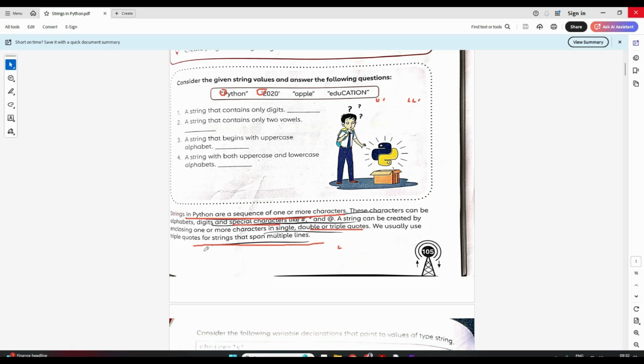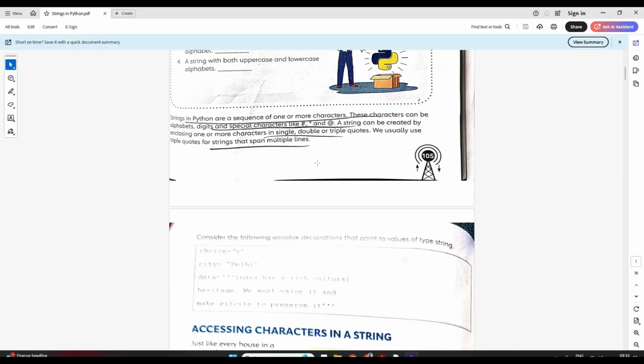So is it all clear? What is a string? It's a sequence of one or more characters. We can have alphabets, digits, and special characters in a string. Then a string can be enclosed within single quotes, double quotes, or triple quotes. Triple quotes are generally used when we have a very big string that spans multiple lines. Clear? Now let's move on.